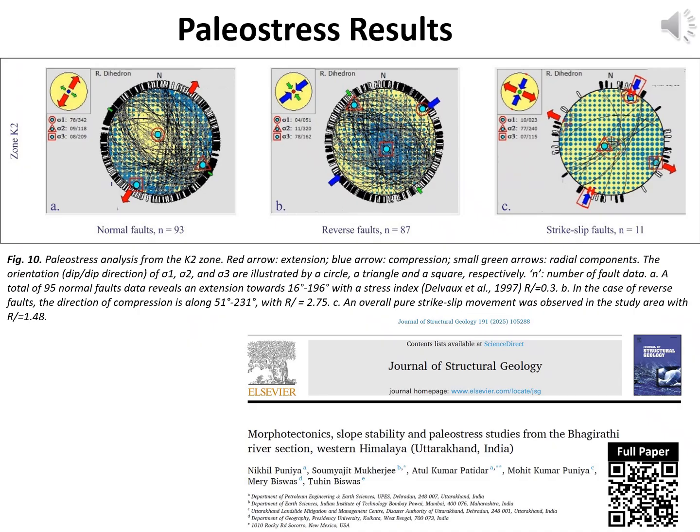K2 data demonstrates all three regimes: extension, compression, and strike slip. This zone is heavily deformed, consistent with stress rotation and arc parallel shear deformation, indicating the most active tectonic environment.